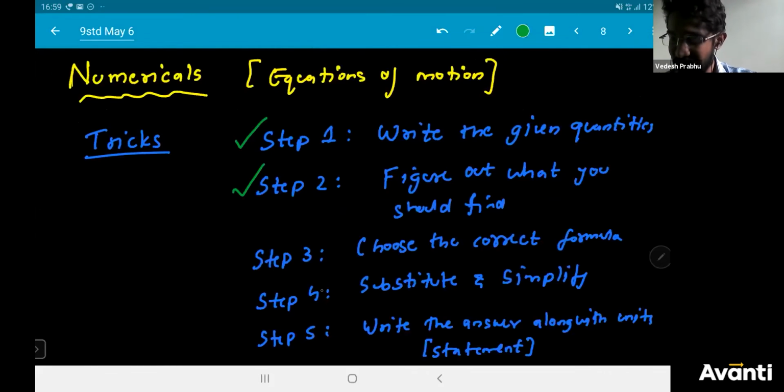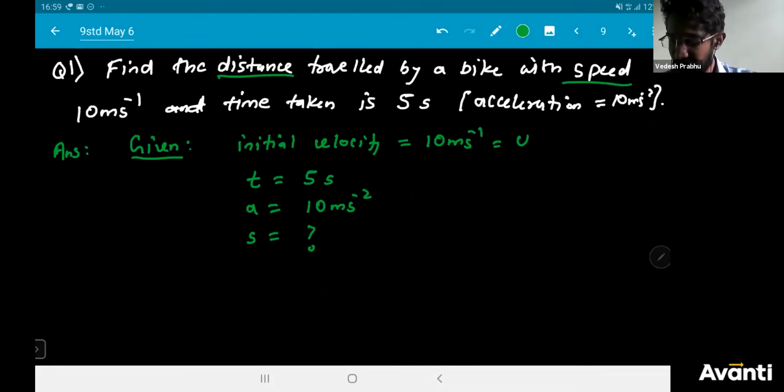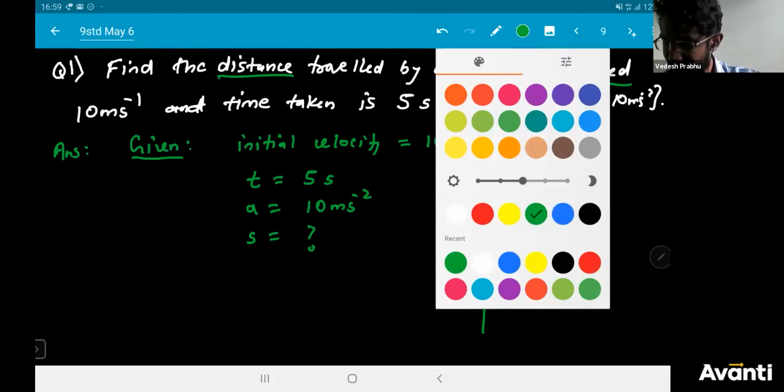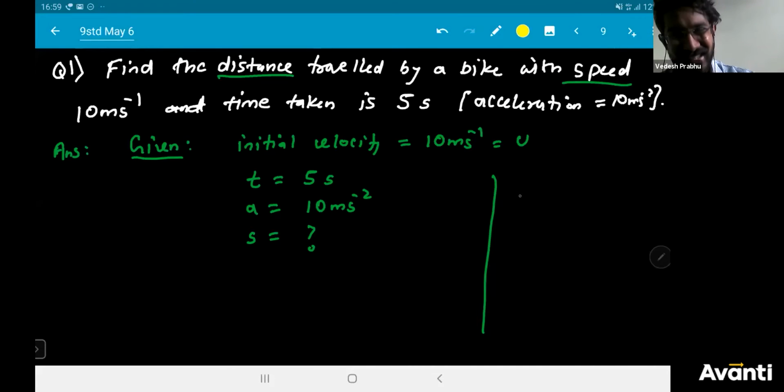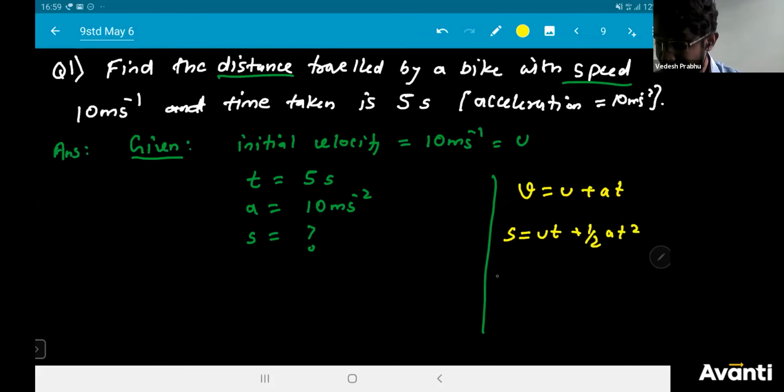And then come back here and choose the correct formula. Initially, on the rough side, in the rough column, you write all the formulas. There are only three formulas. V is equal to u plus at. Next, s is equal to ut plus half at square. And then you have 2as is equal to v square minus u square. From these, you have to select the formula which will help you solve this question.